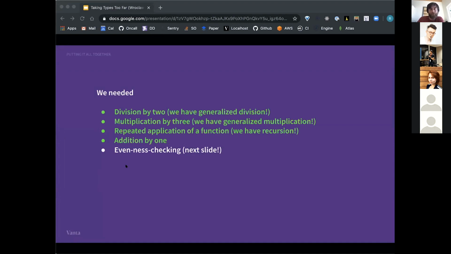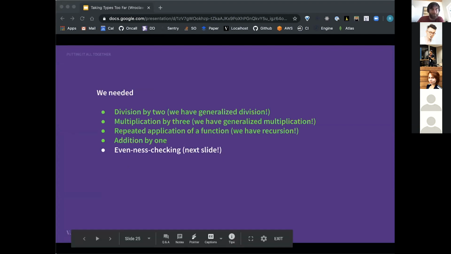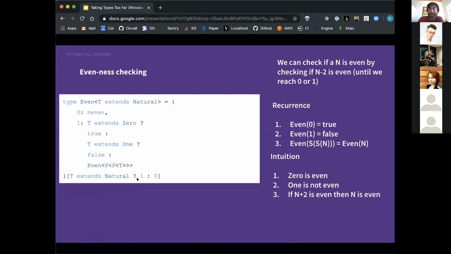Evenness checking itself is pretty straightforward. If this were an in-person talk, I would ask somebody to describe it to me. But since it's not, I'll get right to it. We can check if n is even by checking if n minus 2 is even, and recursing on that until we reach 0 or 1. So this type just checks if the input is 0 or 1. If it is, it looks up its evenness in a table, since we know that 0 is even and 1 isn't. And otherwise, it calculates the evenness of n minus 2, because we know it's very easy to prove that if n plus 2 is even, then n is even.